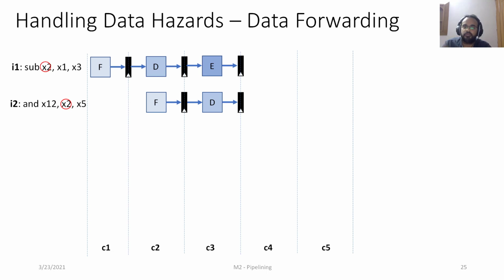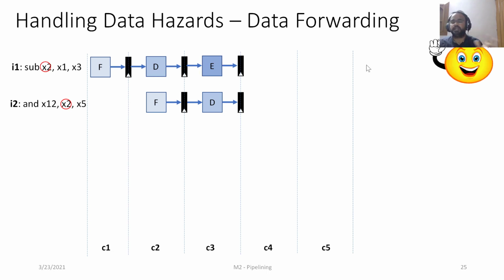Straightforward answer is no, because X2 will be updated only in the write back stage, which is in cycle 5. But the value of X2 is somewhere already calculated and it's placed in one of the buffers. Basically, X2 is the output of the execute stage, right? So X1 minus X3 will be already done in the execute stage.